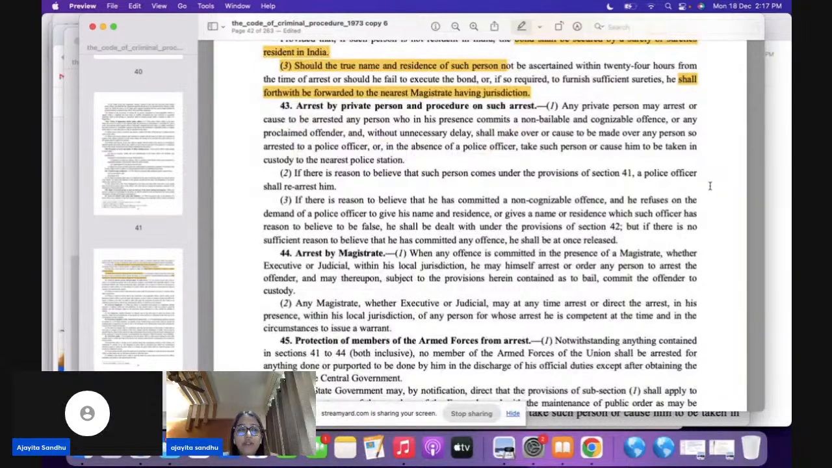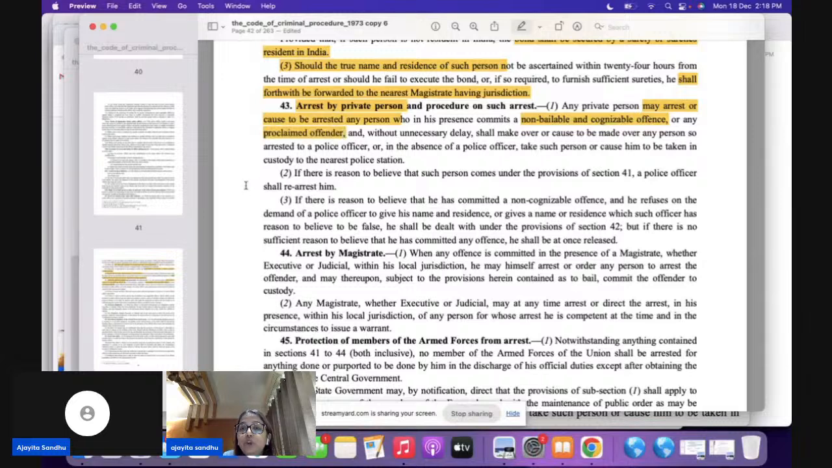We come to section 43, and section 43 is very important, a direct question for your prelims. It says, when can a private person arrest a person? Now a private person can also arrest. The words used are may arrest or cause to be arrested. When in his presence, now underline, somebody commits a non-bailable and a cognizable offense. Please underline this. This is a very important question.